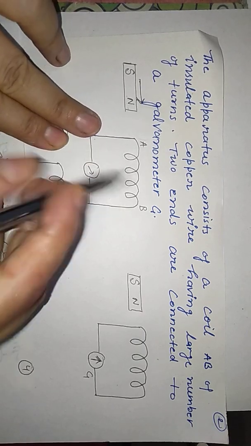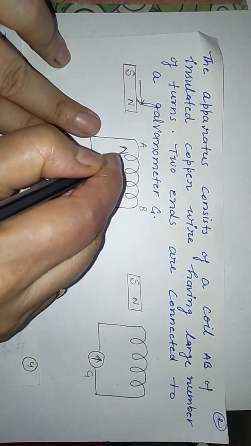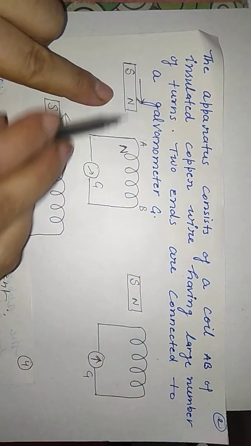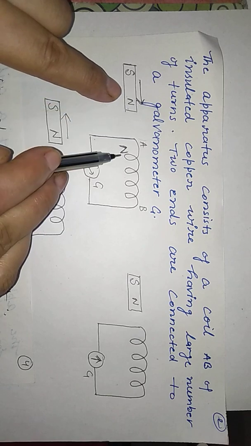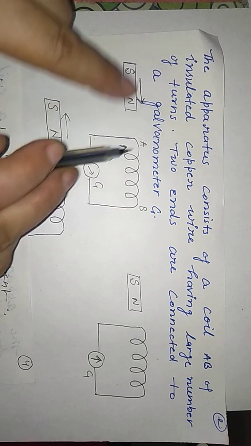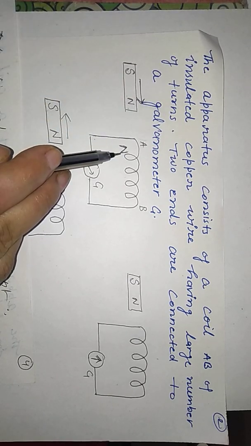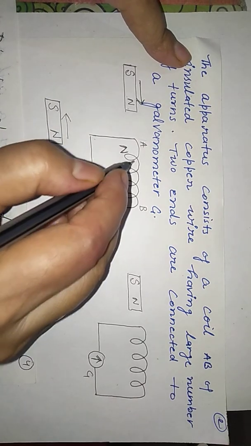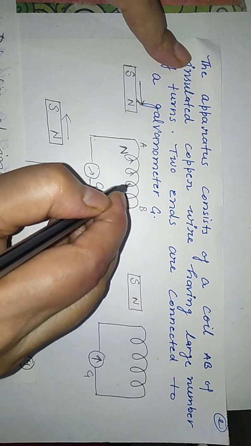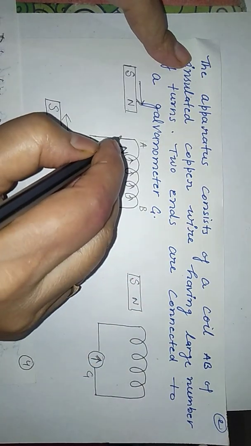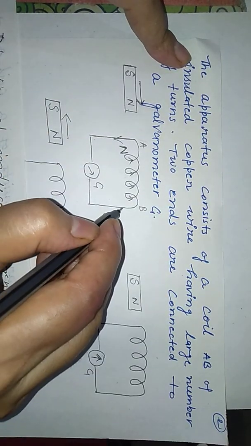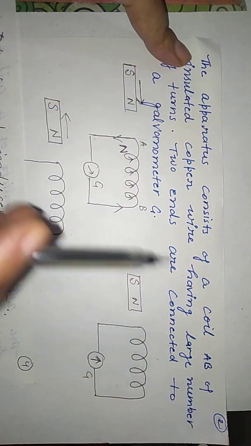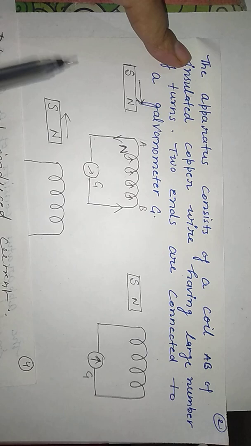Here the north pole will produce, because the current which is produced here opposes. So it will repel both, the poles. So since there is a north pole, a north pole will be produced here also. So what does it mean? If north pole is produced, then the current will go in the anti-clockwise direction. So the needle of the galvanometer tilts to the right side.